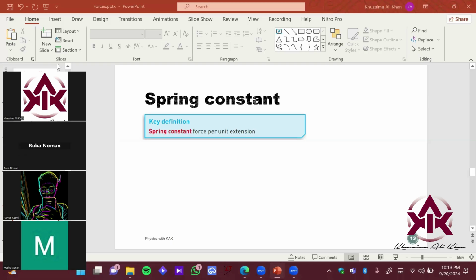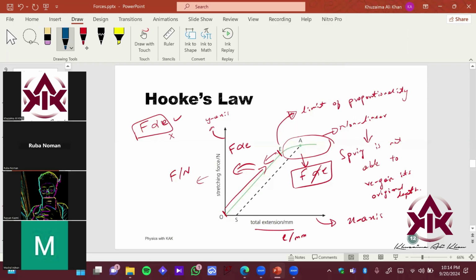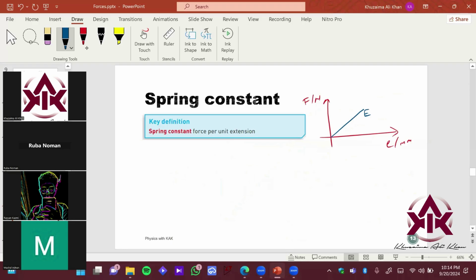So what do we have? Let me just sketch the graph again. So we have this particular graph which we have seen. We have the extension over here in millimeters, and then we have the force over here in newtons. Imagine I'm not crossing the E point, the limit of proportionality. I'm staying under it, so it's going to be a straight line here.